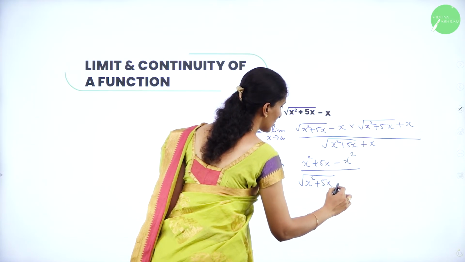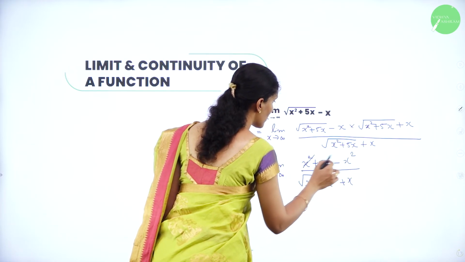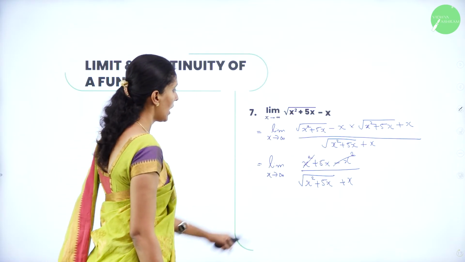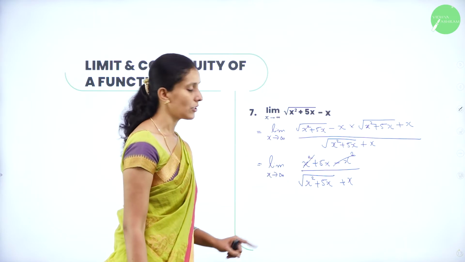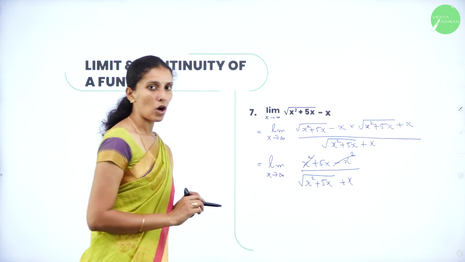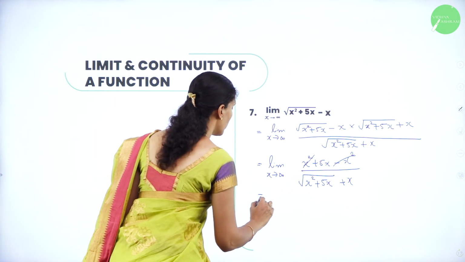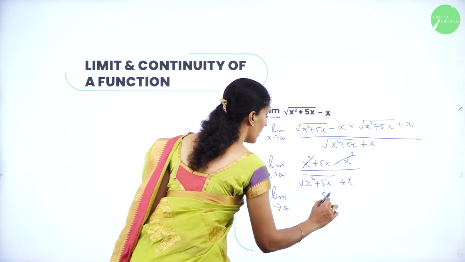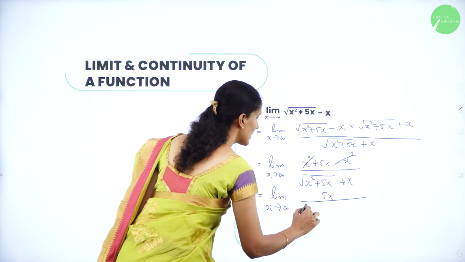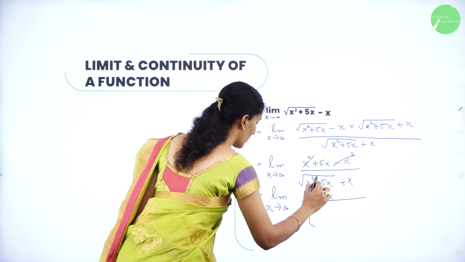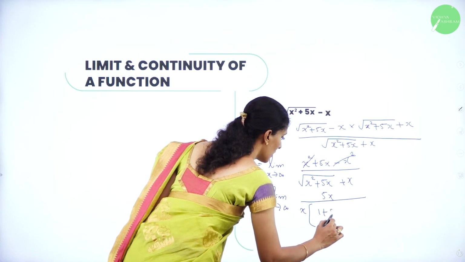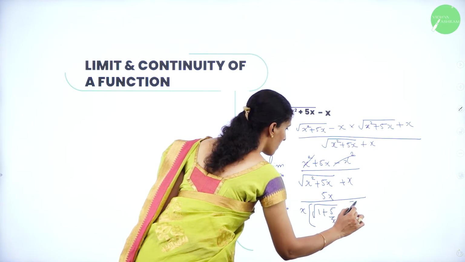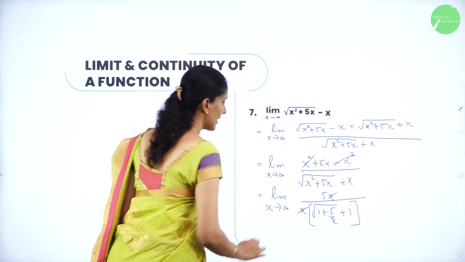Here also it is plus x. Now x square minus x square cancels there, so you are left with 5x, and we divide both numerator and denominator by x. You take x as a common factor in the denominator. So you will get the limit as x tends to infinity of 5x divided by x times, if you take x as a common factor, the square root of 1 plus 5 by x, plus 1. Now x and x get cancelled.